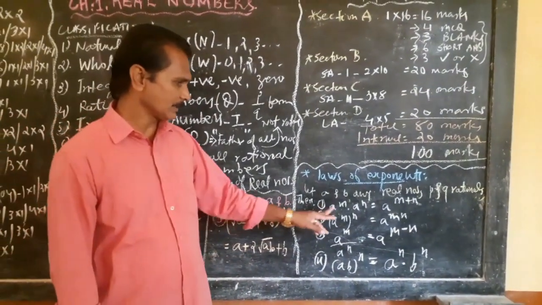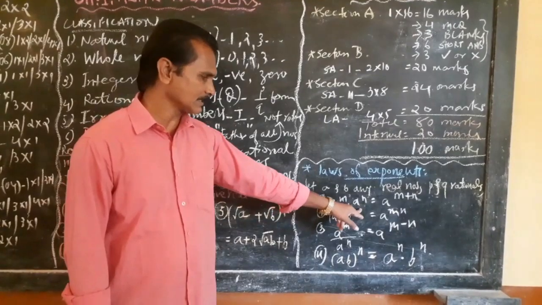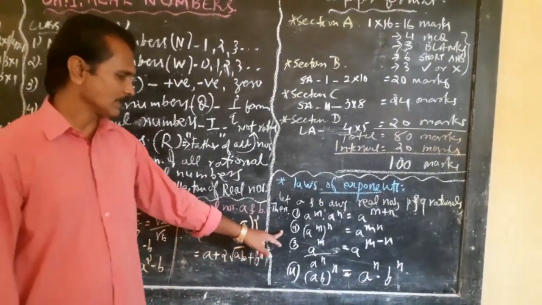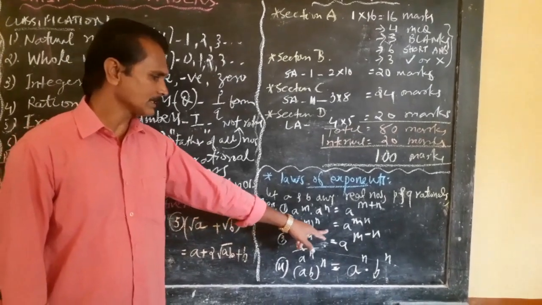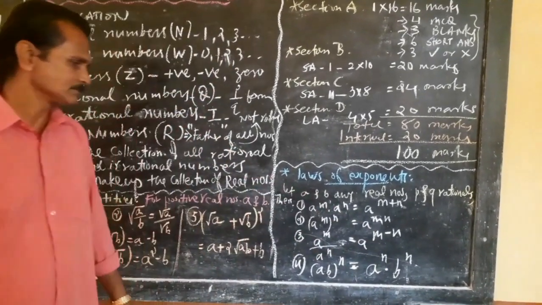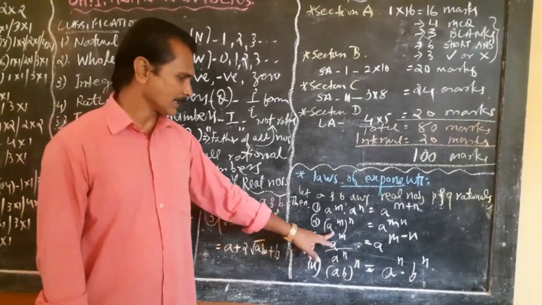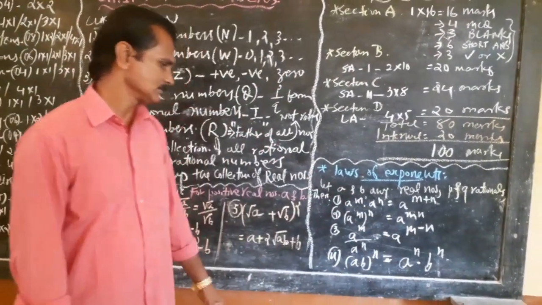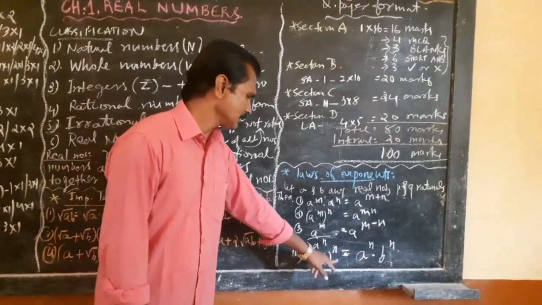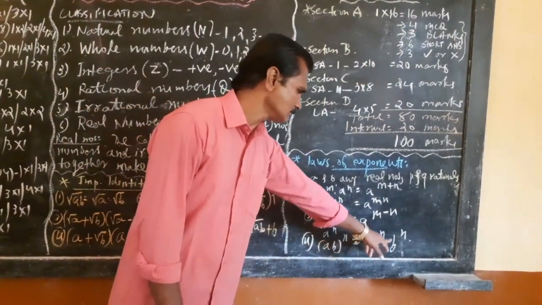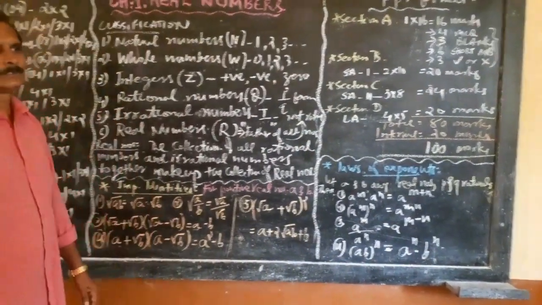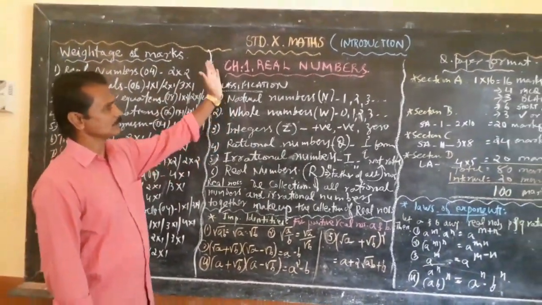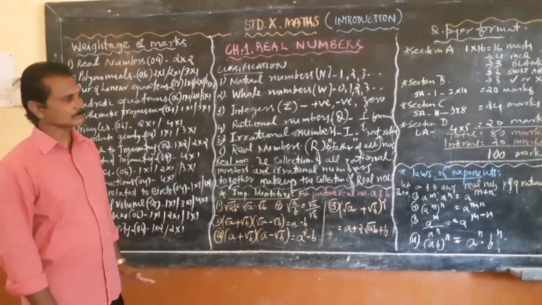The first one is a^m into a^n equal to a^(m+n). Second one is (a^m)^n equal to a^(mn). And third one is a^m divided by a^n equal to a^(m-n). And fourth one is (ab)^n equal to a^n b^n. So these all are the introductory section of this chapter 1.